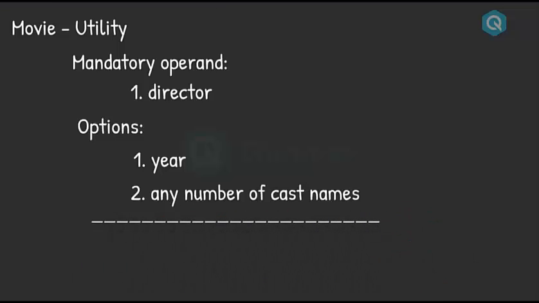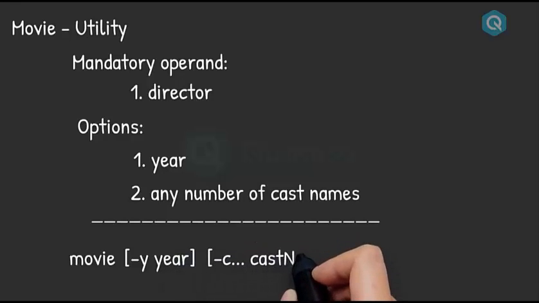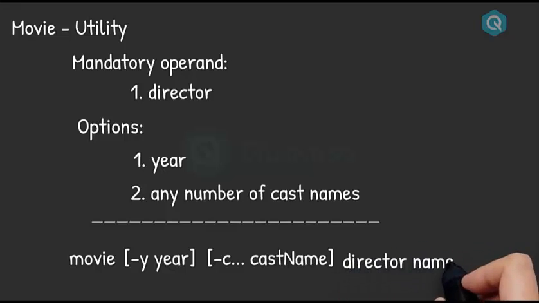That's good. So the synopsis will be like movie, then inside square brackets year, which has a description as year, then again square brackets cast name followed by three dots, which means we can provide any number of cast names, and then finally the mandatory operand with name director. So this is how a command synopsis is written in Linux.